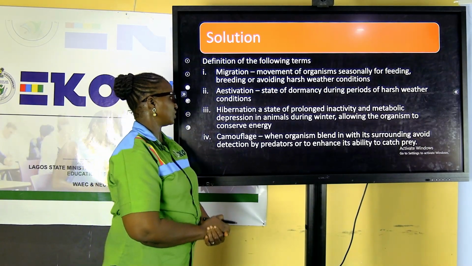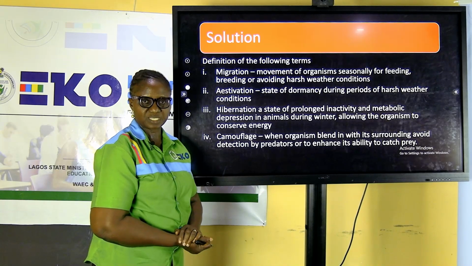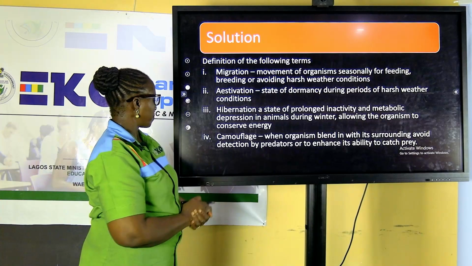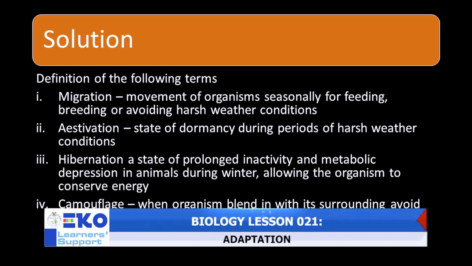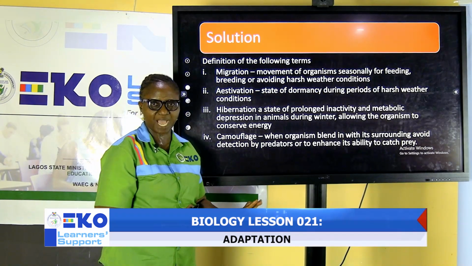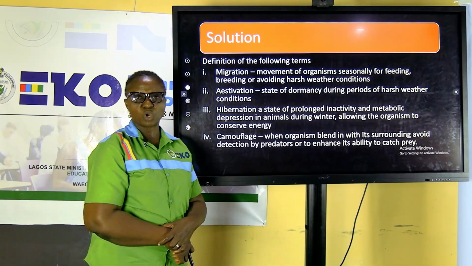Number 2, estivation: a state of dormancy, an inactive condition during periods of harsh weather conditions. Remember, I gave an example of snails that have a whitish membrane covering their opening. The next word is hibernation. This is a state of prolonged inactivity and metabolic depression in animals during winter, allowing the organism to conserve energy. During that time, when they hibernate, they have minimal movement, so they are able to store more energy in their body.